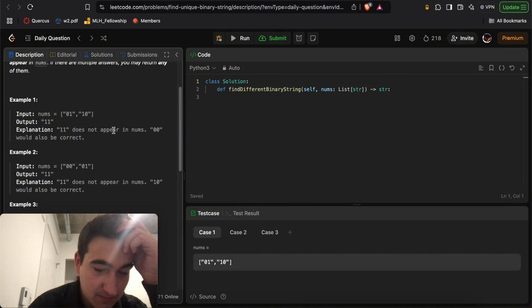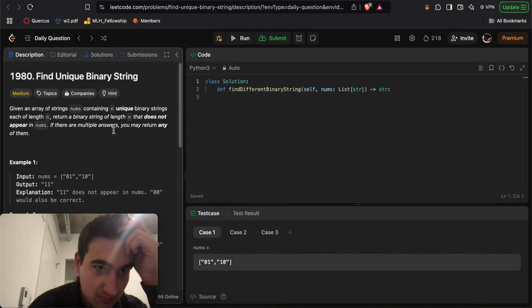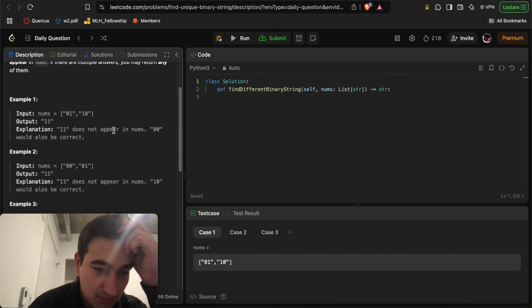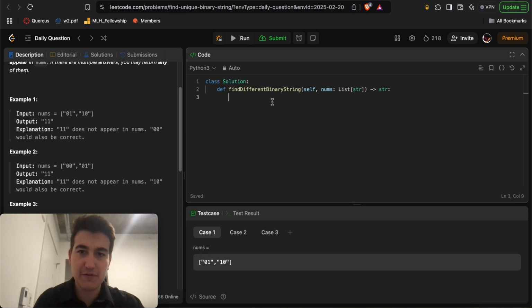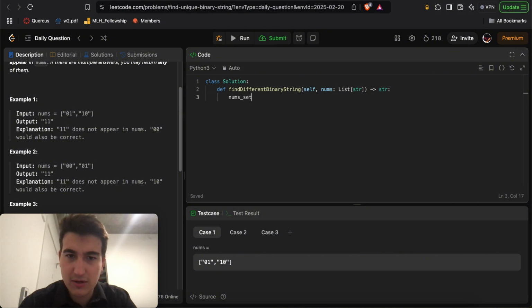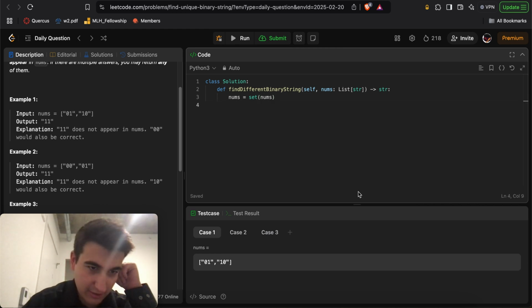Wait, really? Okay, the very first thing I'm going to do is convert nums into a set for O(1) lookups.